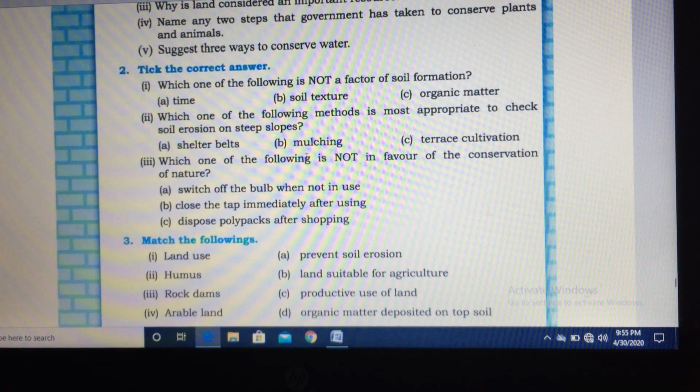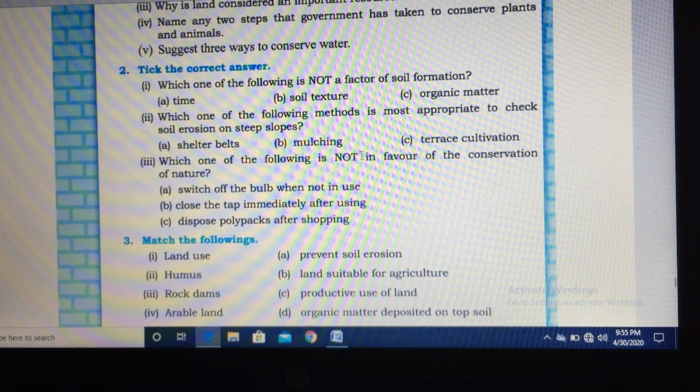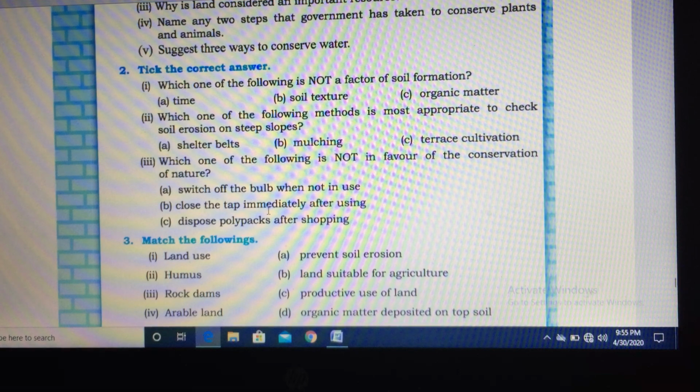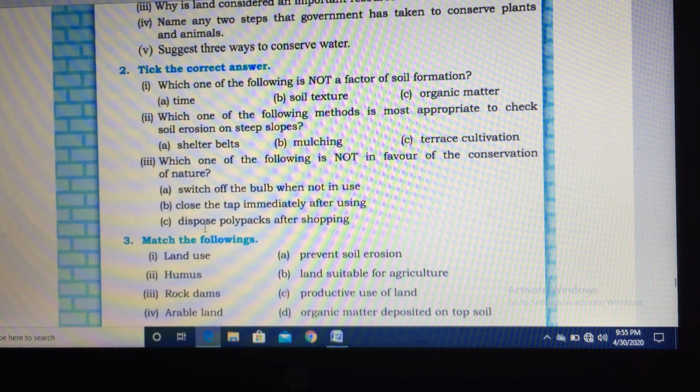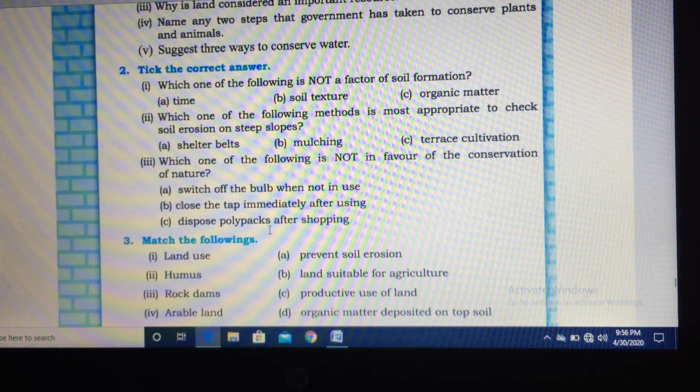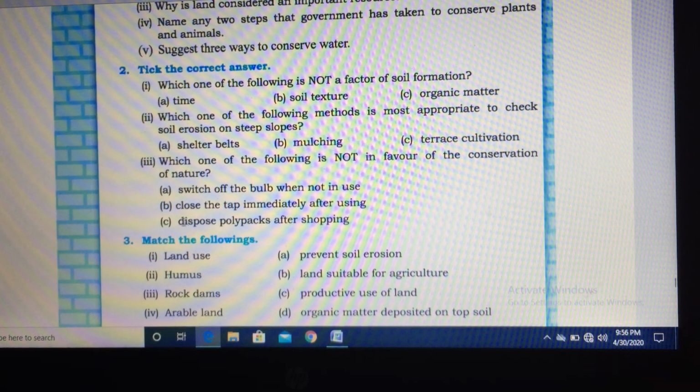Third question, which one of the following is not in favor of conservation of nature? Switch off the bulbs, it is in favor of conservation. Close the tap immediately, conservation of water. Dispose polybag after shopping, yes, this is not in favor of conservation. So the answer is this.